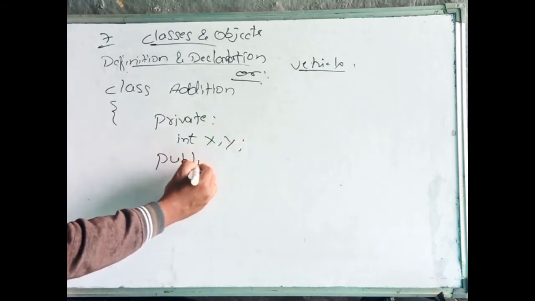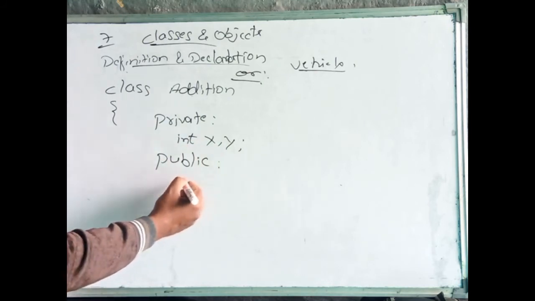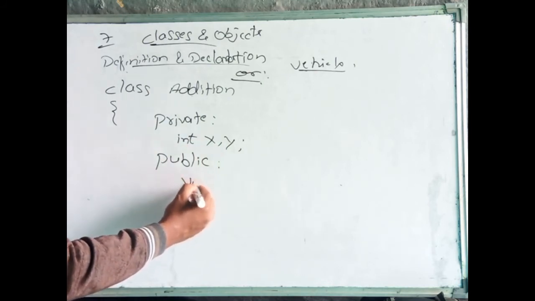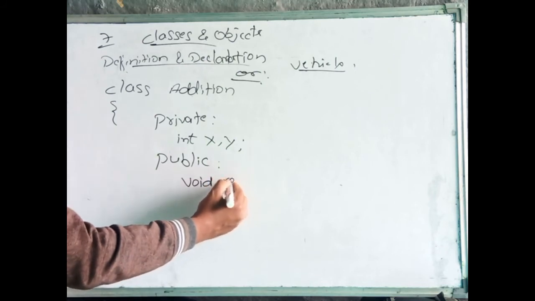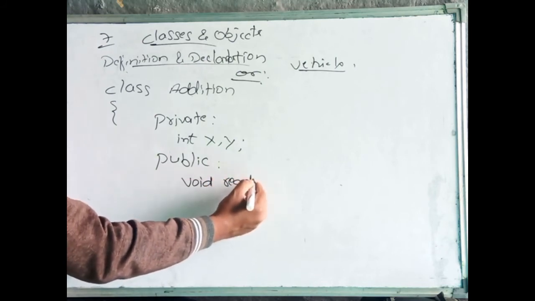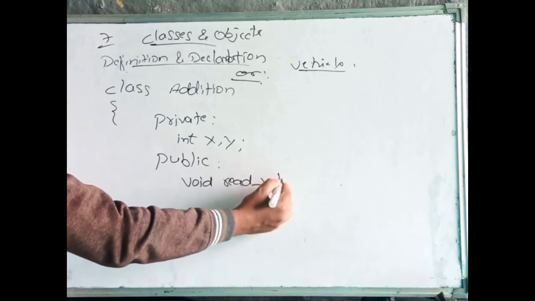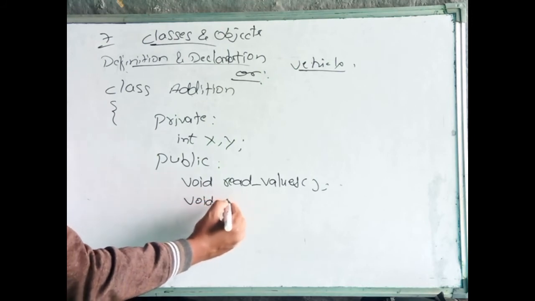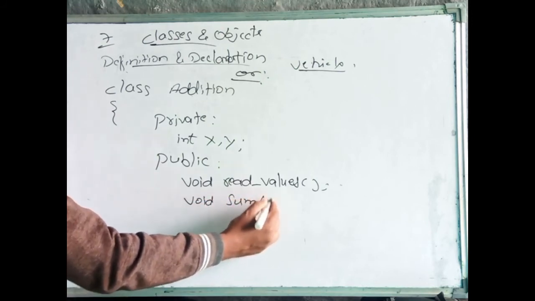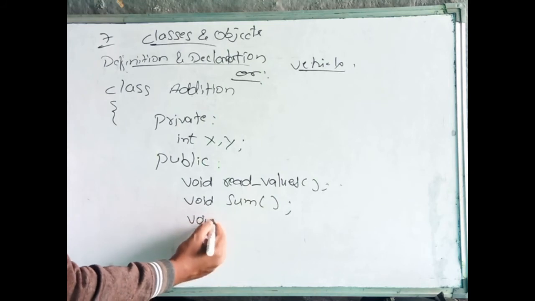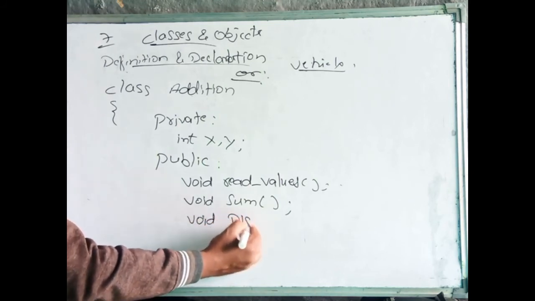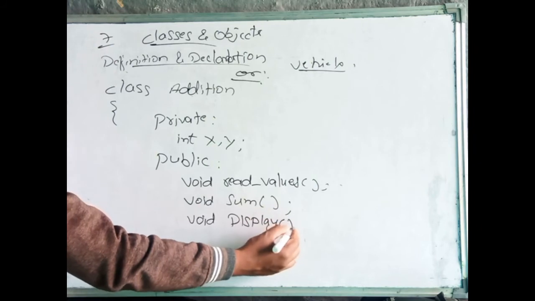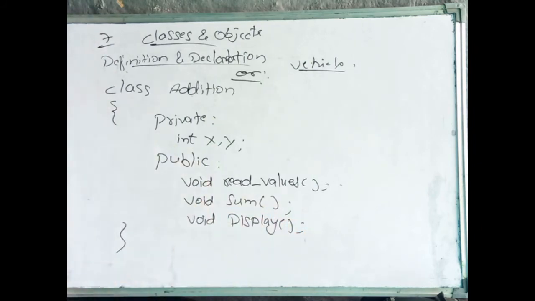Public, colon. void read values, void sum, void display. Just I am writing the declaration here. I am not writing the complete function here.